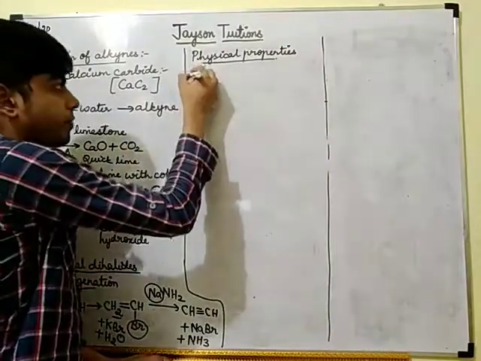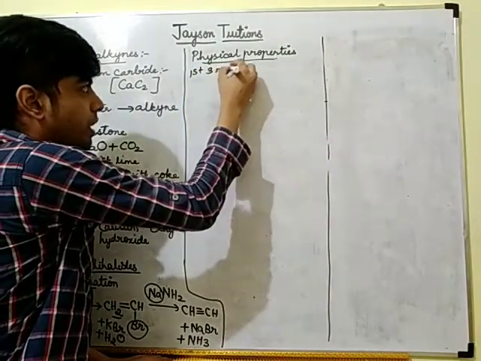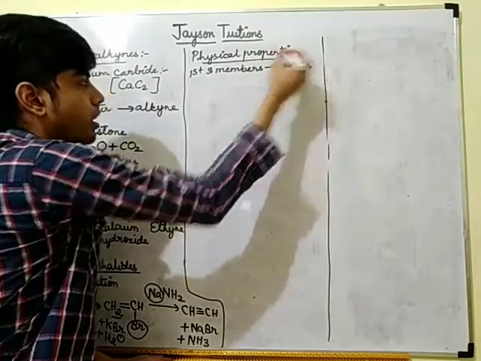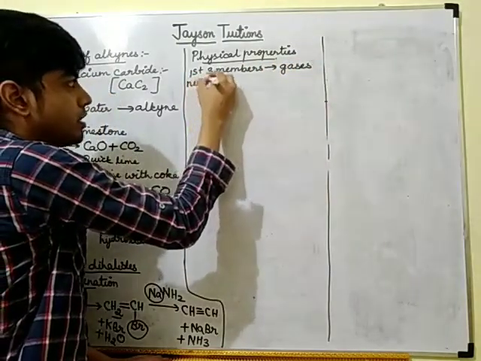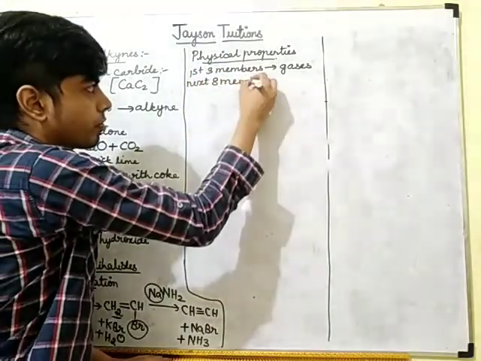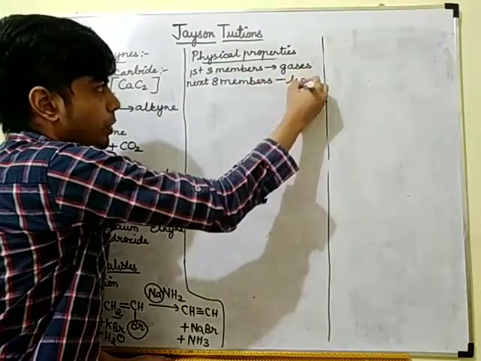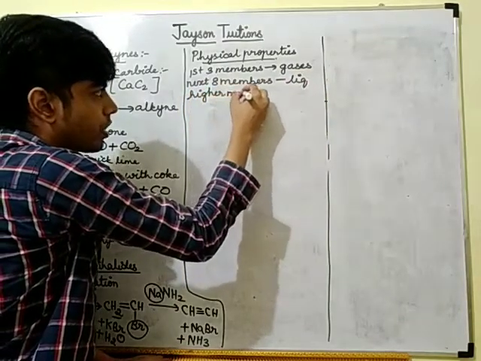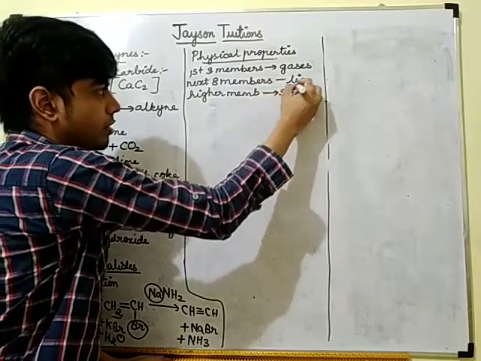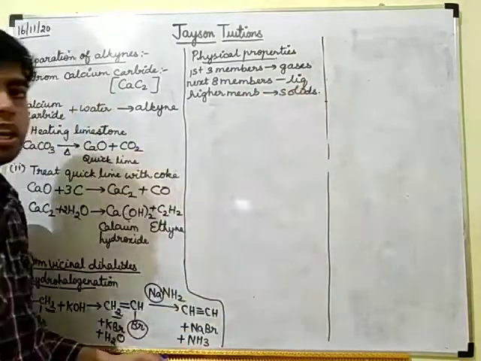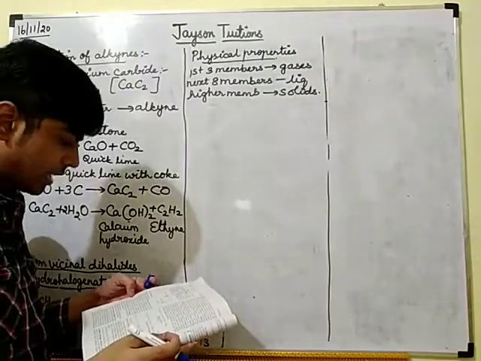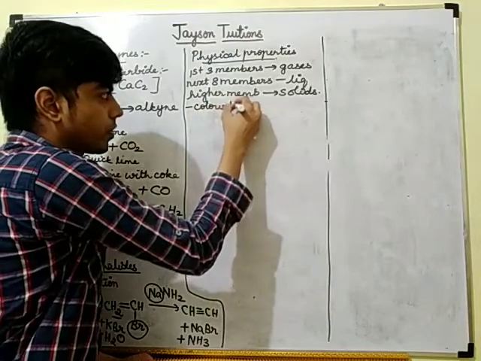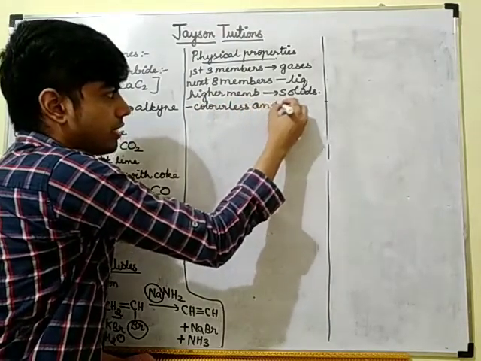The first three members are gases, and the next 8 members are liquids, and the higher members are all solids. And yes, they are all colorless and odorless.